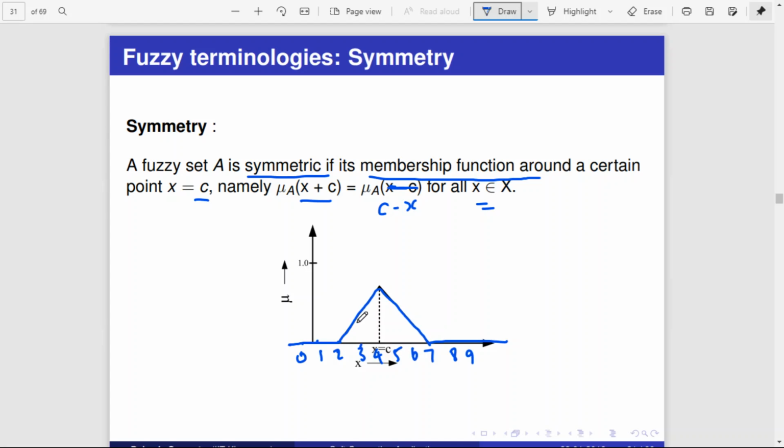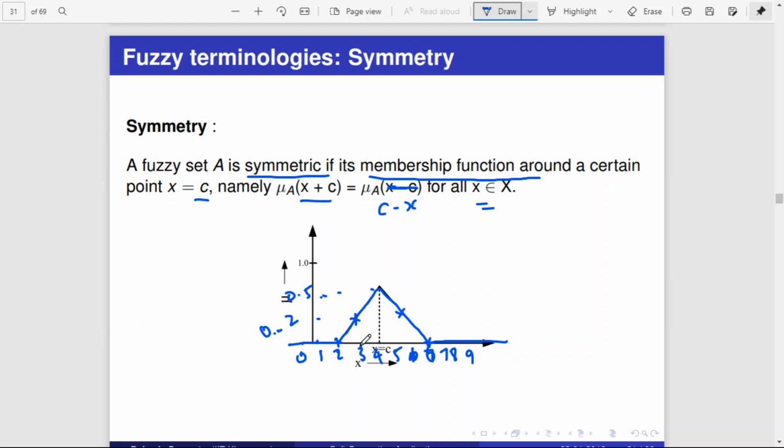When x is 3, let us assume the value is 0.2. When x is 4, say the value is 0.5, it is coming here. When x is 5 also, it is 0.2. When x is 6, let us assume it is 0.